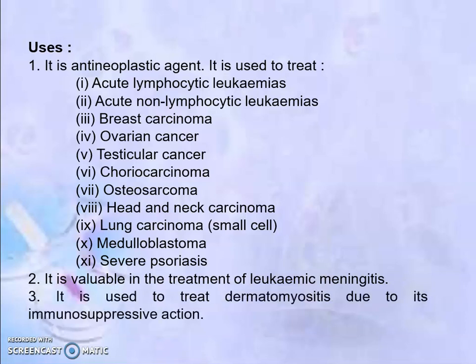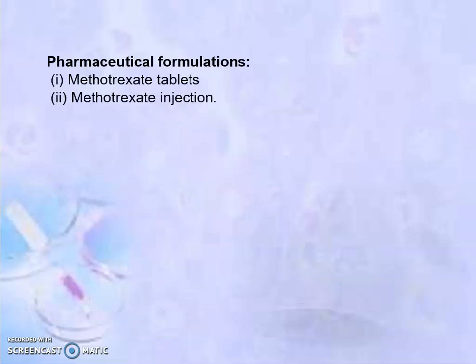It is also used to treat dermatomyositis due to its immunosuppressive action. Pharmaceutical formulation: it is available in the form of methotrexate tablet and methotrexate injection, and the brand names are Biotrexate and Neotrexate.